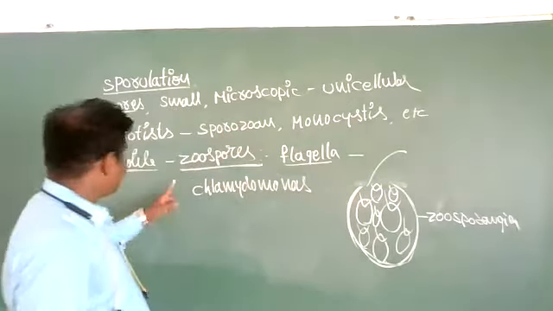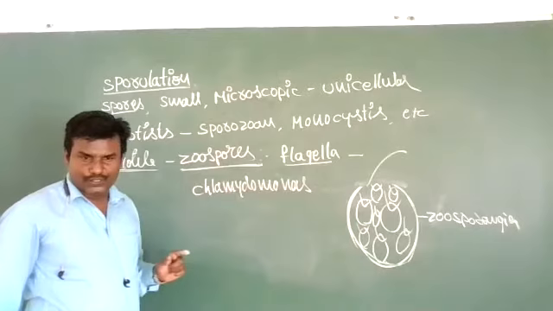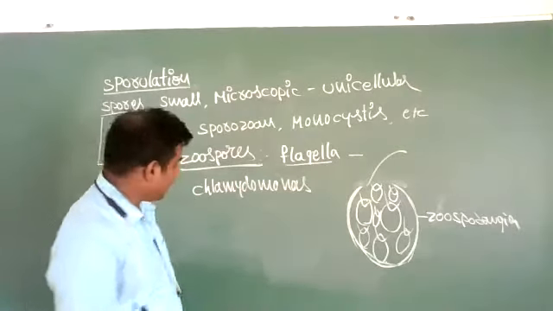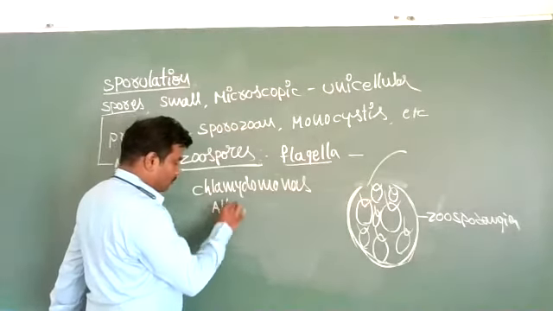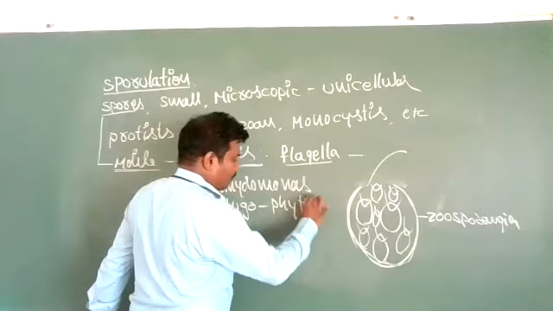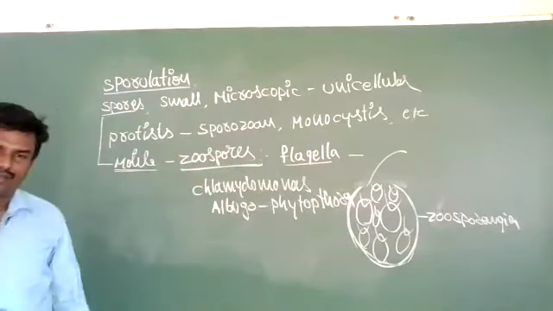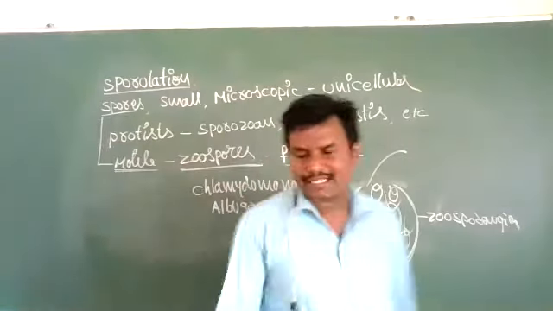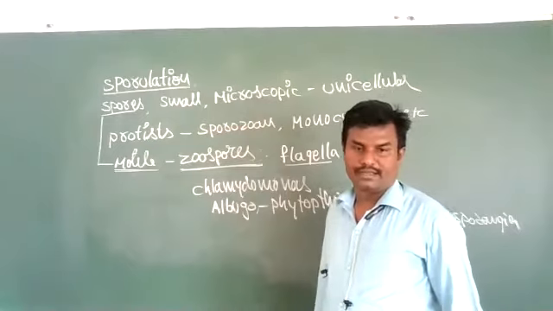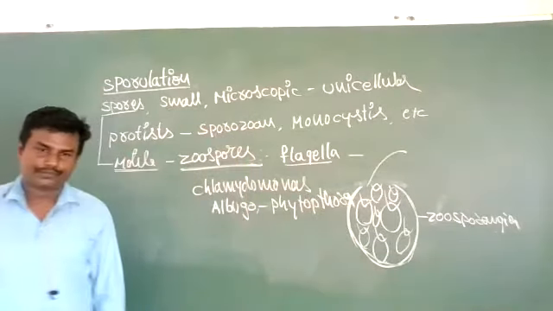Asexual reproduction by zoospores occurs in Chlamydomonas, Albugo, and Phytophthora. That is called motile zoospores.